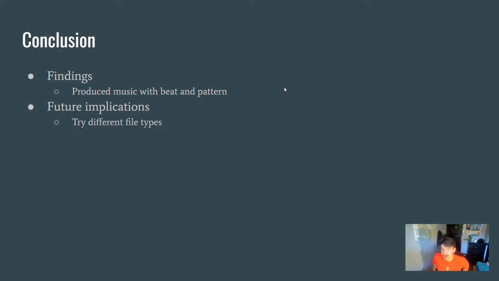Some of our findings were that it is possible to produce music with a beat and a pattern. One of the things that we noticed often while looking at the different arrays of notes was that very often there were rest gaps in between each note, indicating that the algorithm did pick up on the spacing of these notes as they were played out through the MIDI file.